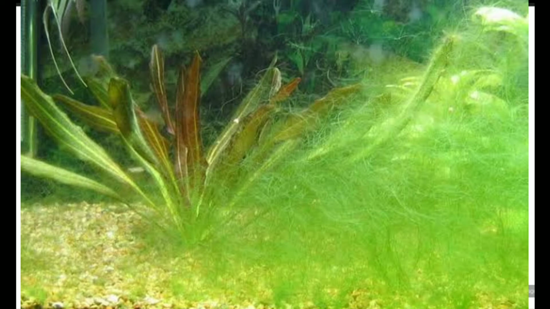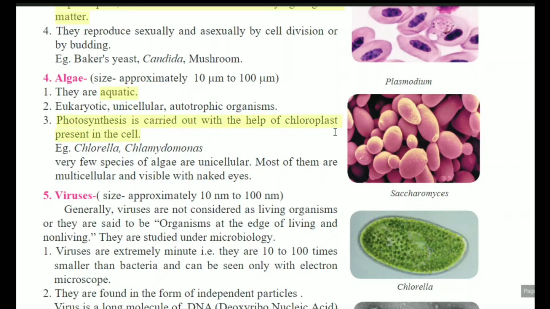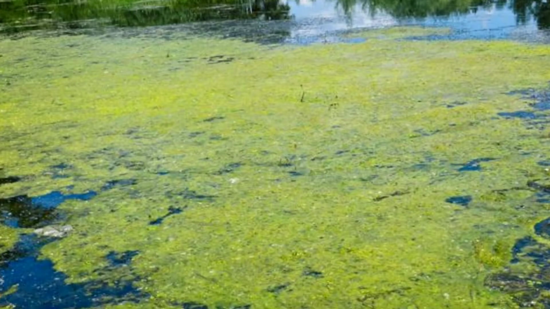Photosynthesis is carried out with the help of chloroplast present in the cell. That means a green color pigment, which is called chloroplast, is present in it, and therefore they can complete their requirement of food by the photosynthesis process.